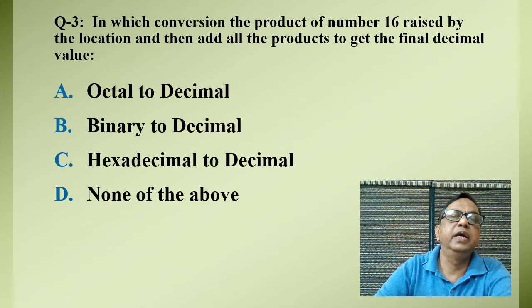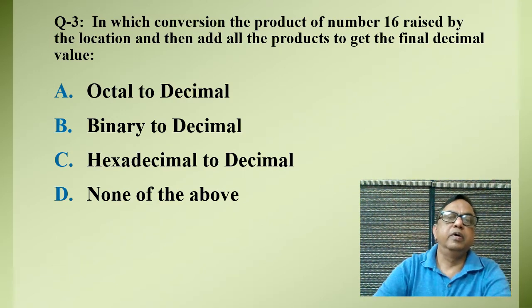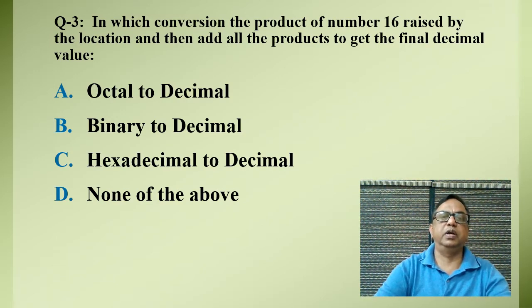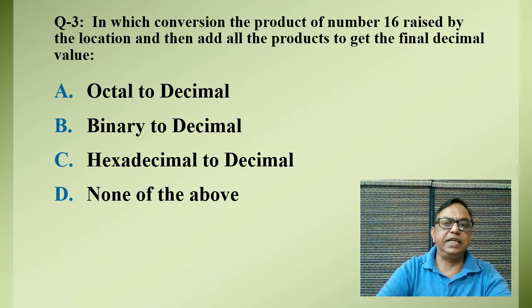When we convert a number from hexadecimal to decimal, each digit of the hexadecimal number is multiplied by its positional weight, and when we add them we get the decimal number. So the answer is definitely C, that is hexadecimal to decimal.